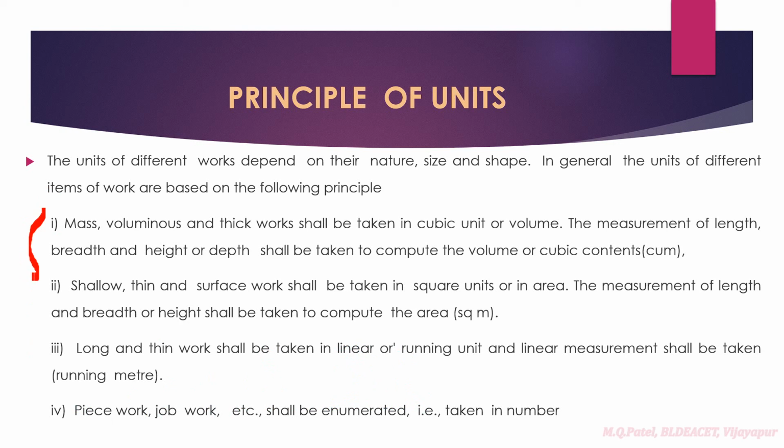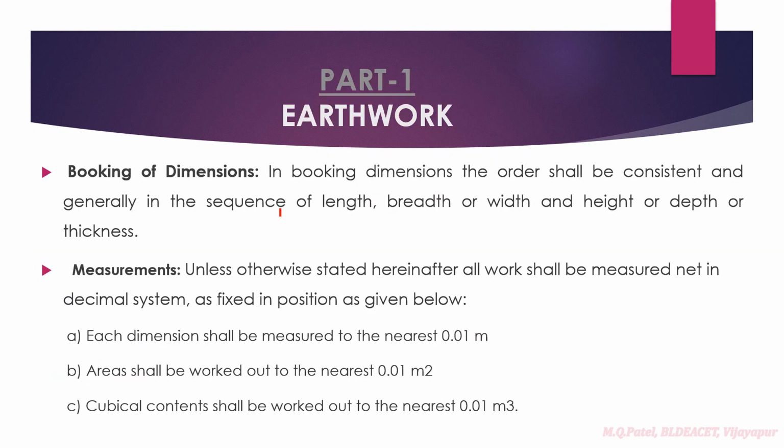So for mass works, we calculate the volume, that is cubic meters. For area works, we calculate area, that is square meters. For long works, we measure in running meters. If this is not possible, we go for piecework, that is in numbers. This is the basic principle of units of measurements, right? Now one by one, in the IS code, each and everything is specified.